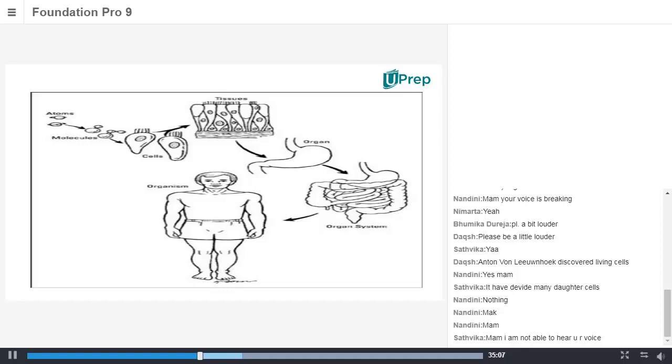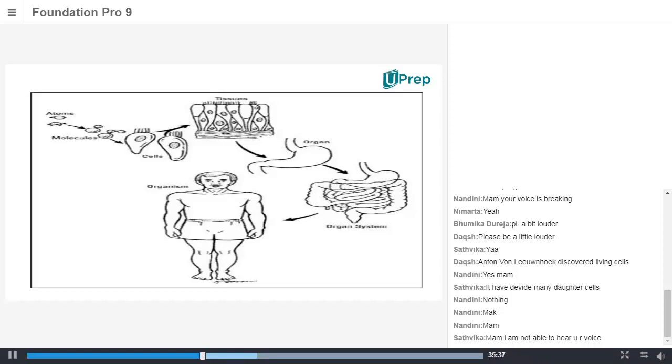Ma'am, in plant cell, cell wall is present, in animal cell it is absent. In plant cell, it is covered by thick cellulose cell wall. And in animal cell, it is absent. Okay. You are telling the differences between plant cell and animal cell. That's good.